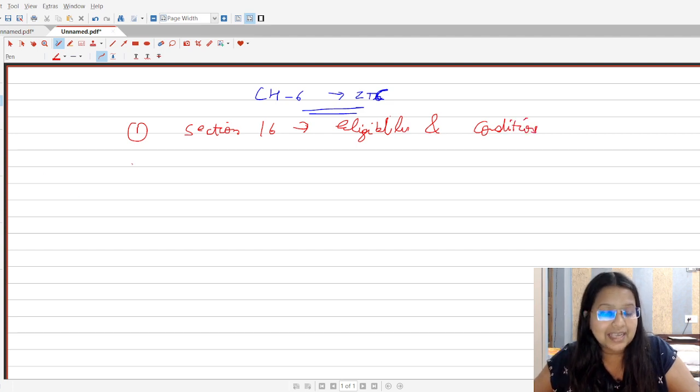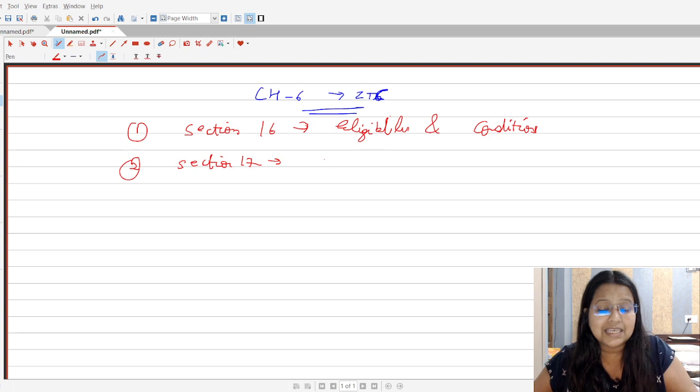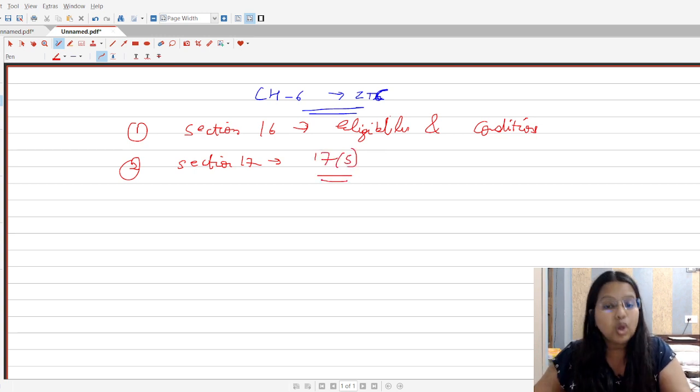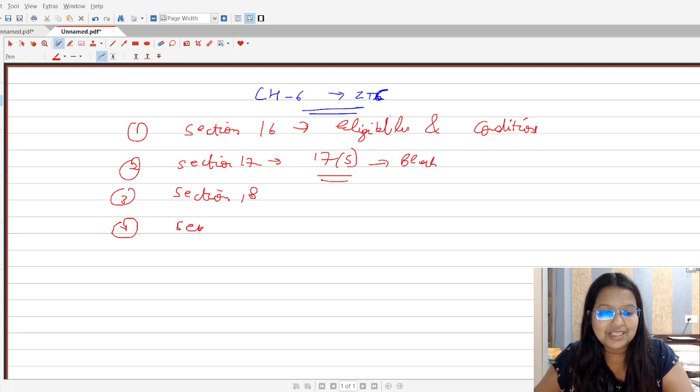Now students, the second section which we will cover in this part is section number 17. In section number 17 we will cover how a person can avail the ITC. Basically we will cover here section number 17 subsection 5. Other sections will also be covered, but this is one of the most important sections of this chapter, that is the block credit. Okay, next students, section number 18 we will cover in this part, and then we will cover section number 19. So let's start from section number 16.